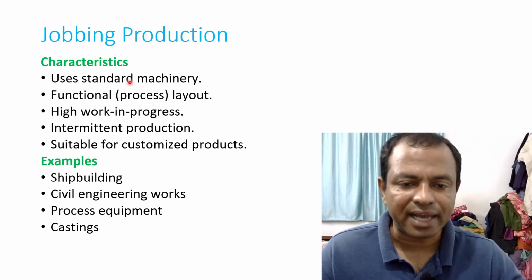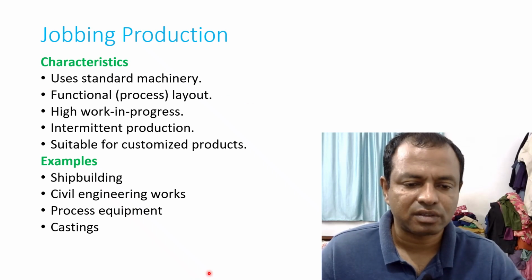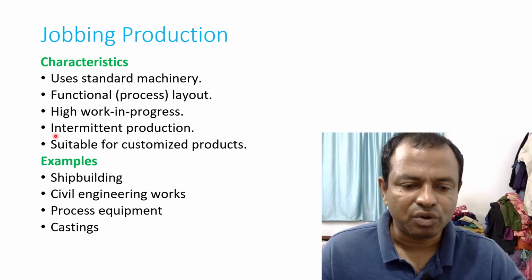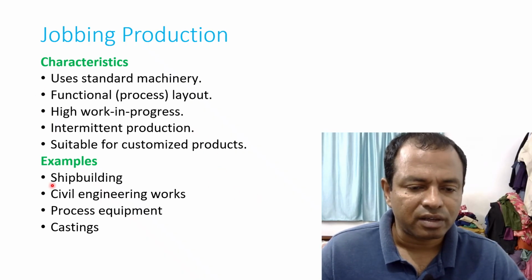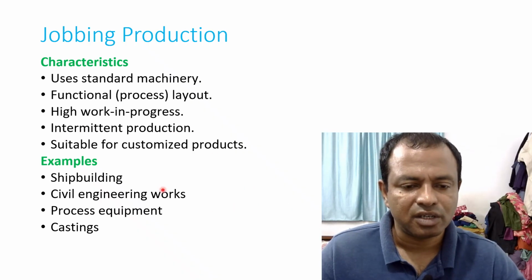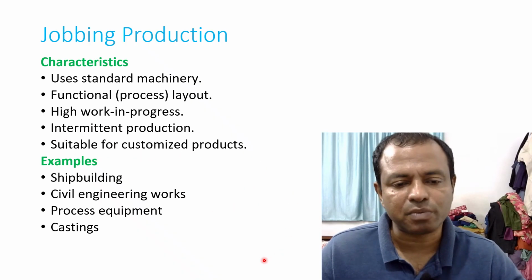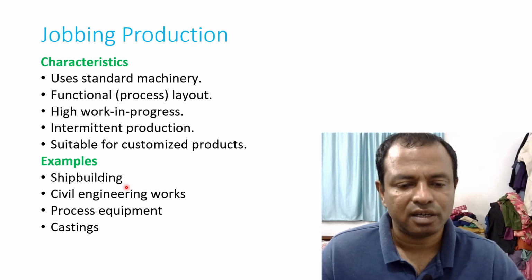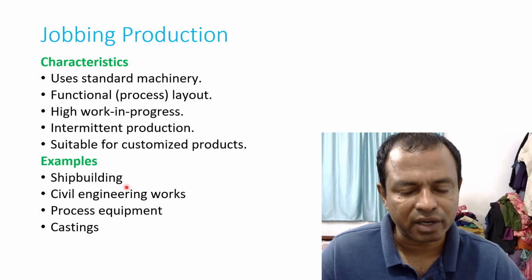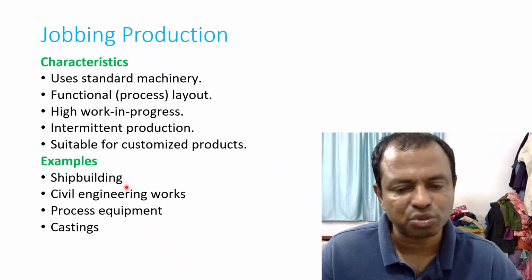here standard machineries are used. Not always production happening. It is happening when we get a work order. That means only intermittent production happening. It is suitable for customized products. Examples are shipbuilding, civil engineering works, etc. So we know that ships are not built every day. When we get a particular order for a particular ship, we start to build that ship.